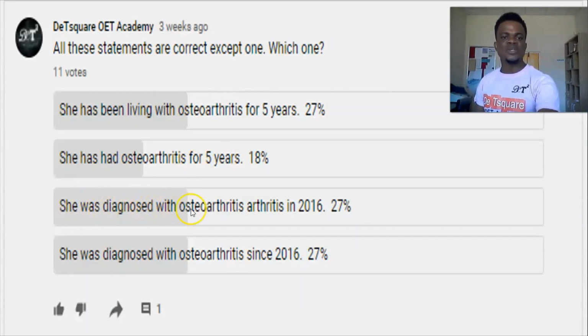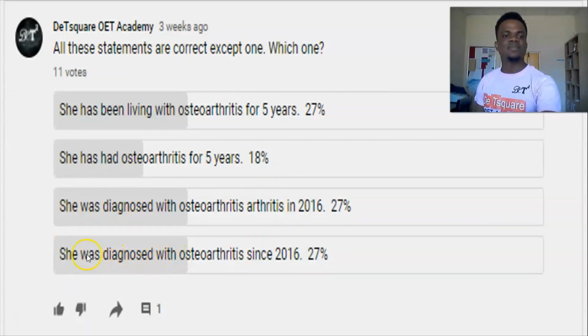She was diagnosed with osteoarthritis in 2016. This is a past tense. So we are now going to use just a point in time for it and not a time range. So you cannot say "since 2016" or "she was diagnosed with osteoarthritis for 5 years." You can't say something like that because it's just a simple past tense. So it should be a point in time that you use. This statement is correct because we are using a point in time. We are saying in 2016, which is a point in time.